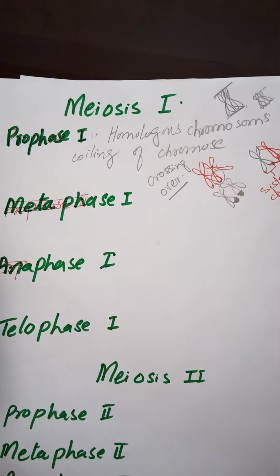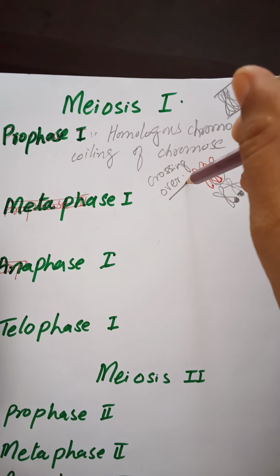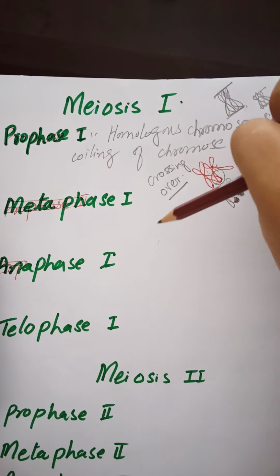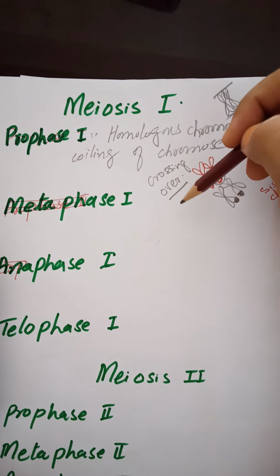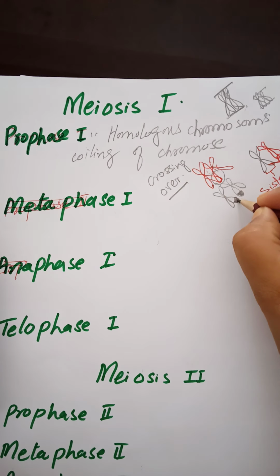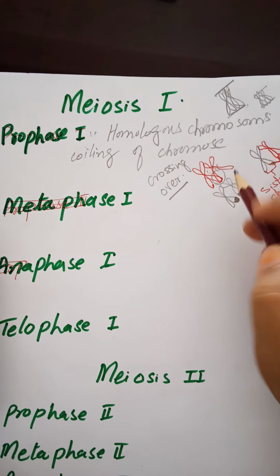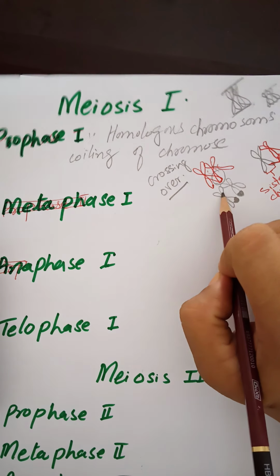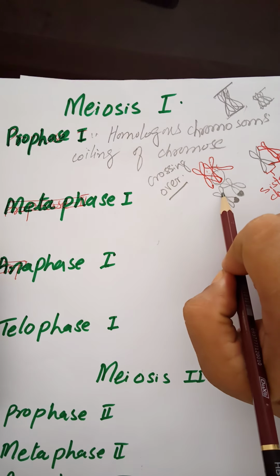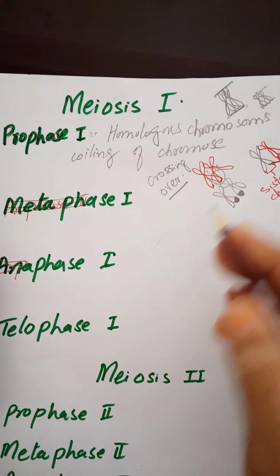Crossing over is a very important phenomenon in living things because it creates variation in living things. It gives varieties of living things. Crossing over is the exchange of segments of non-sister chromatids. After the exchange of segments, they continue the same way.